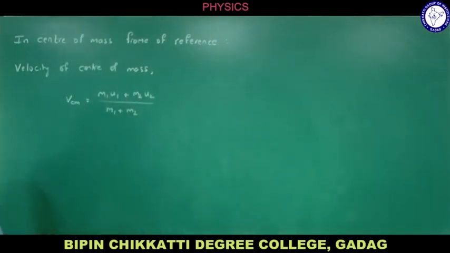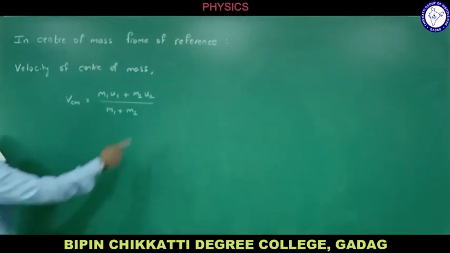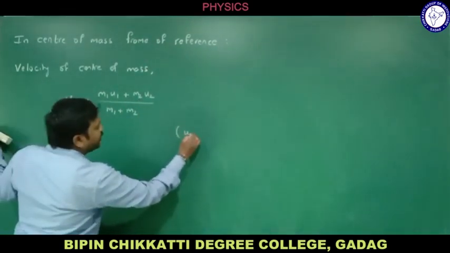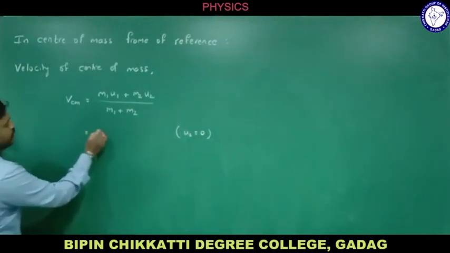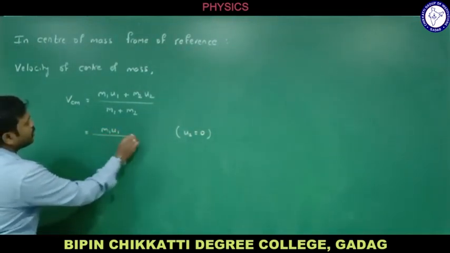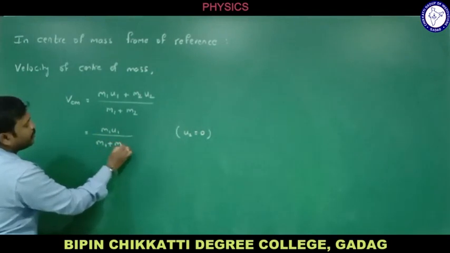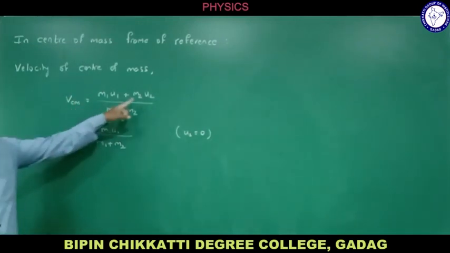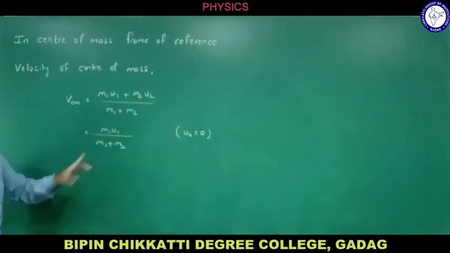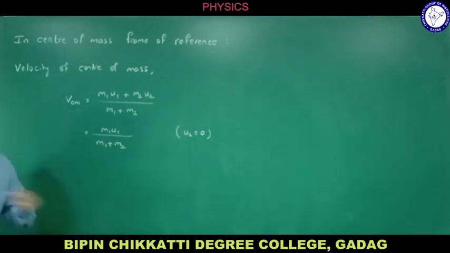This is the velocity of center of mass with respect to the laboratory frame. In the laboratory frame, we know that the second particle is at rest, so U2 is at rest. So what do you get here? That is M1 U1 divided by M1 plus M2. This is the velocity of center of mass in a laboratory frame. Here M2 is 0, so we will be getting M1 U1 divided by M1 plus M2.